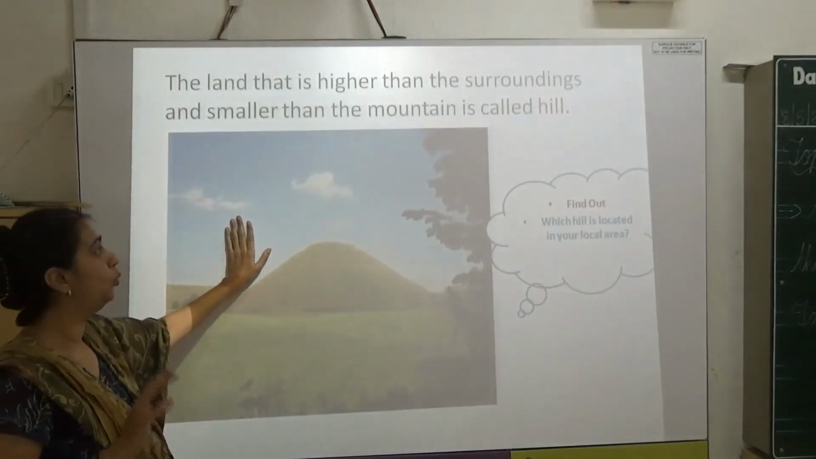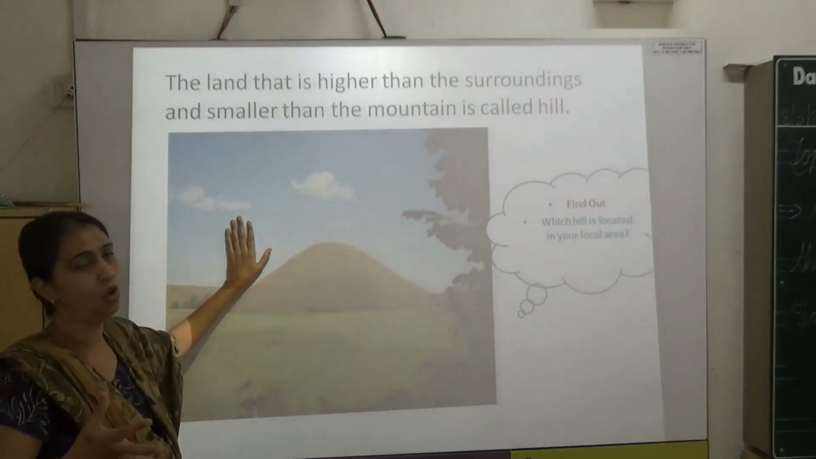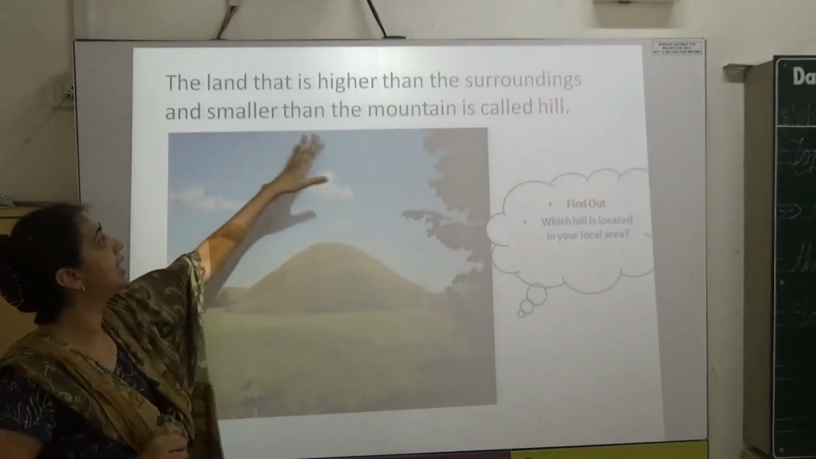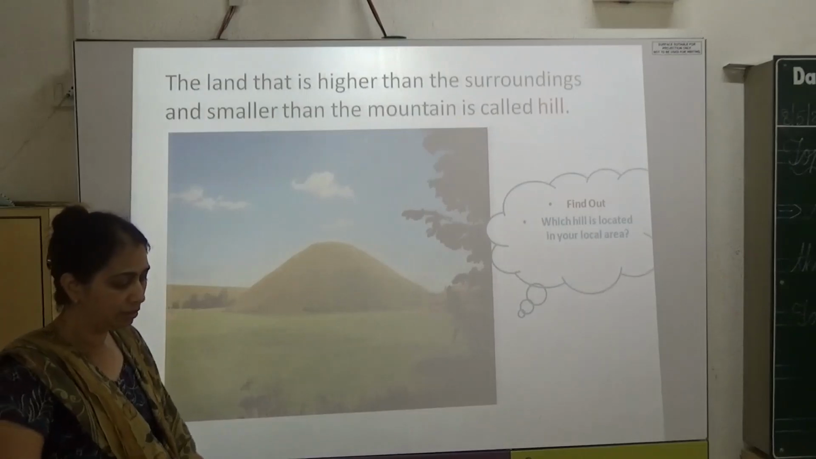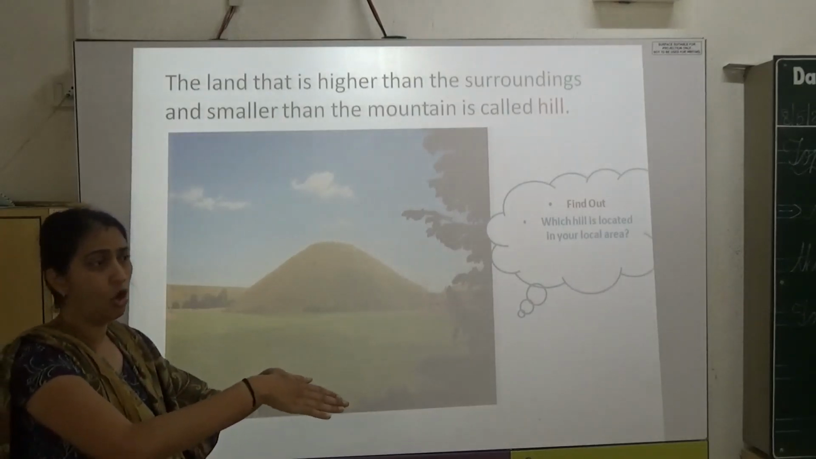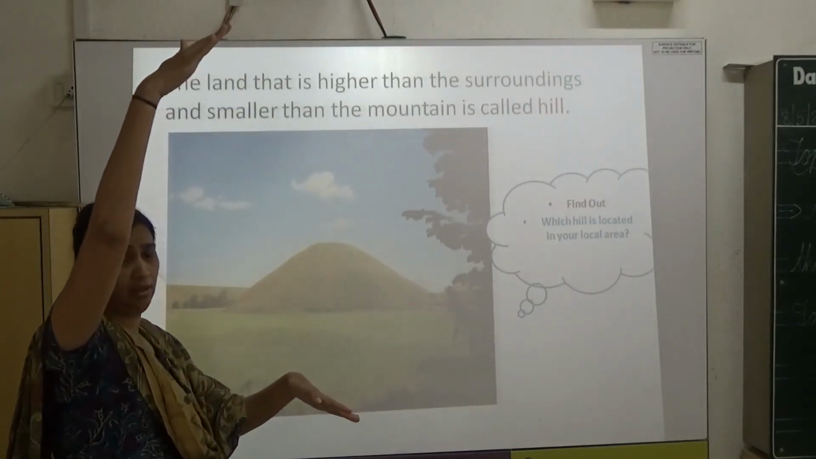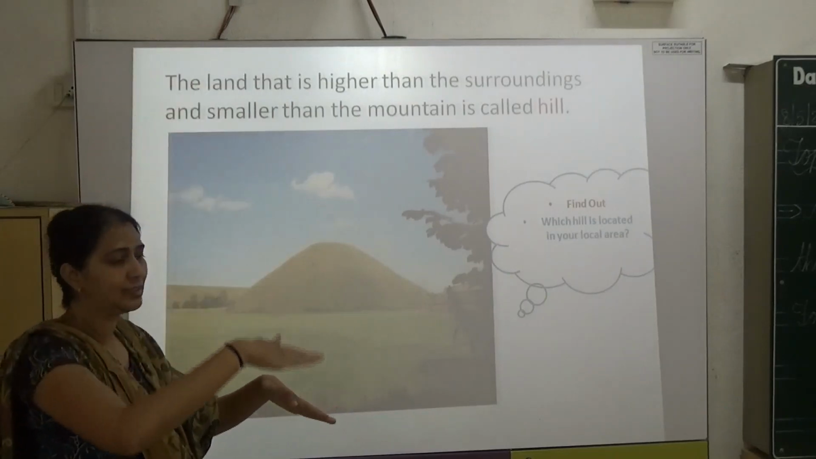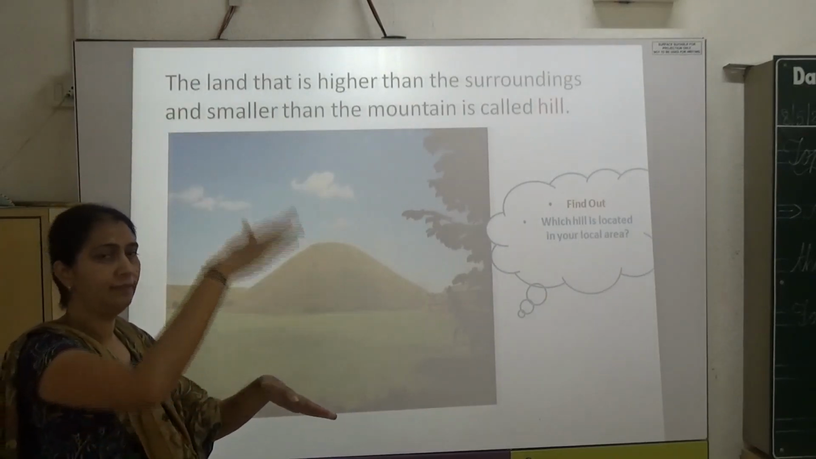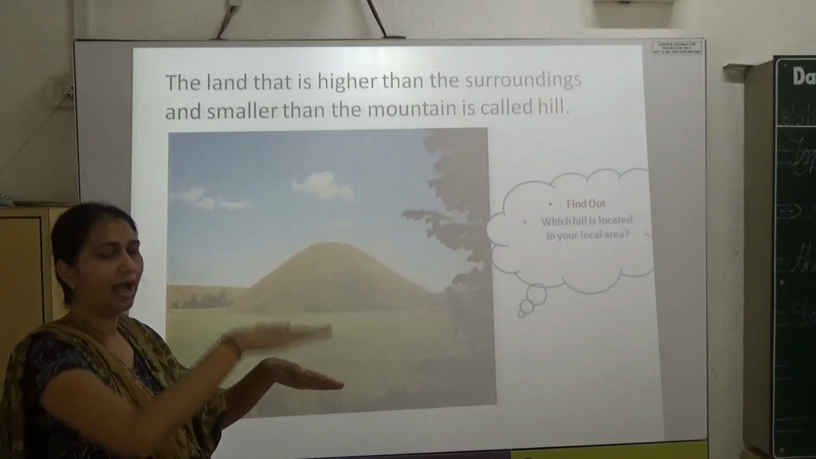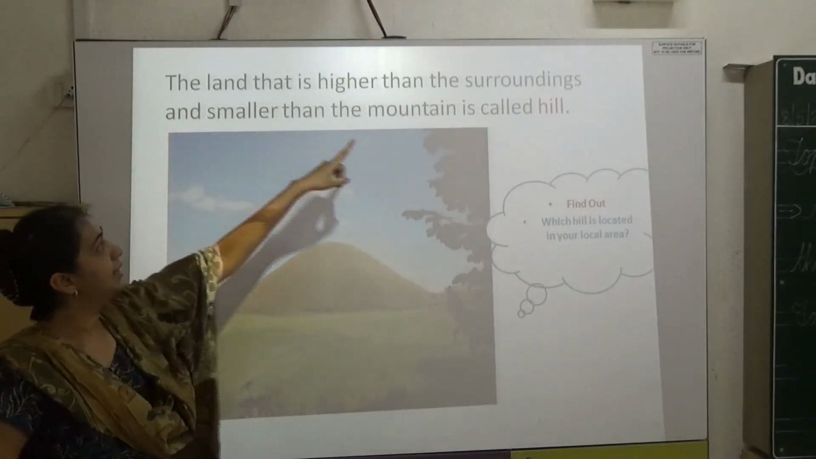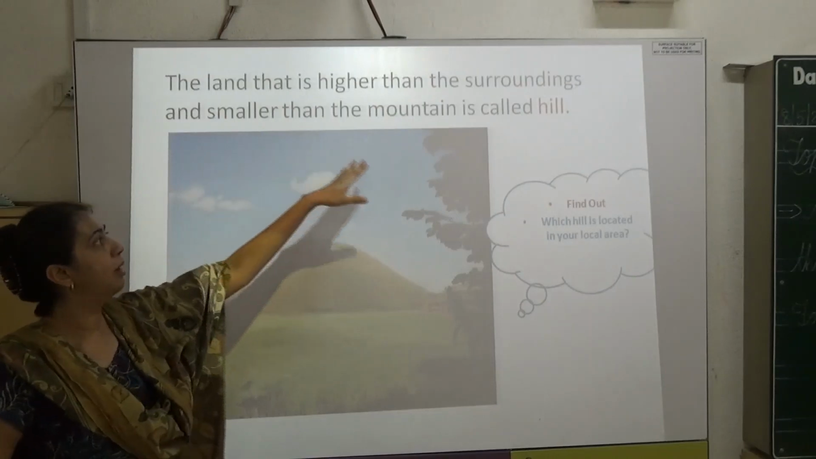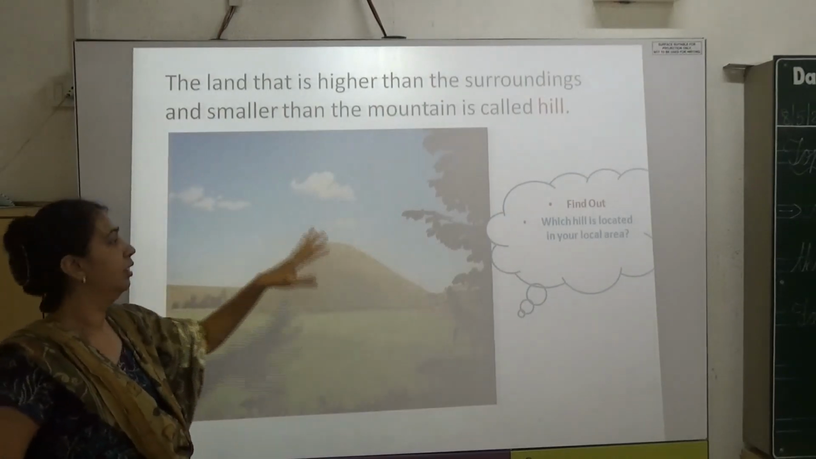Hill. Which area will we call a hill? The land that is higher than the surrounding. You are normal, but a little bit at a height. Not like mountains, too much high. Everest is a mountain, but hills are a little bit smaller than the mountains, but a little bit higher than your normal plain. The land that is higher than the surroundings and smaller than the mountain is called a hill.